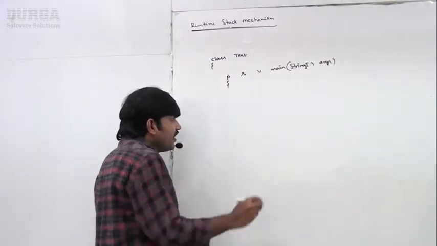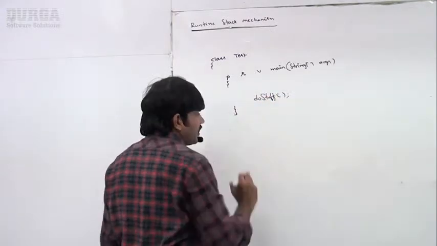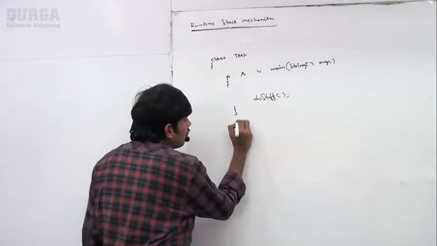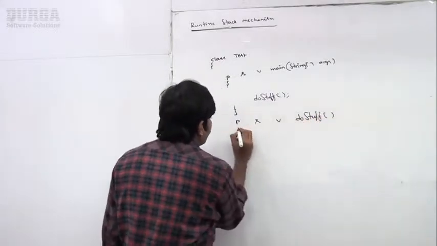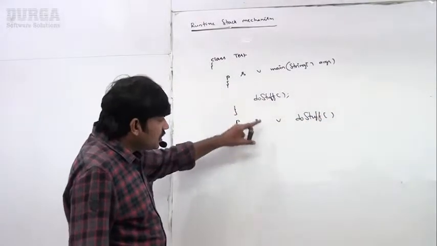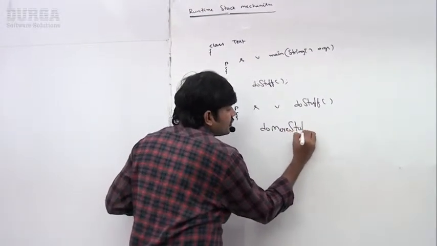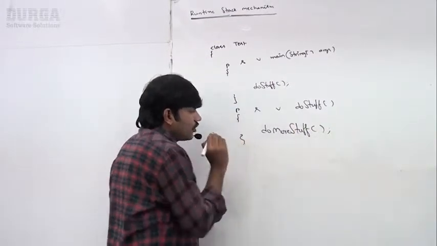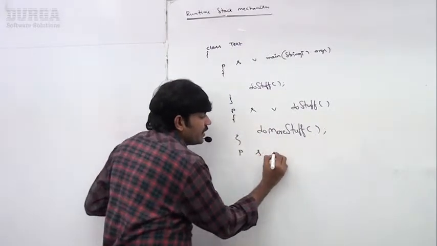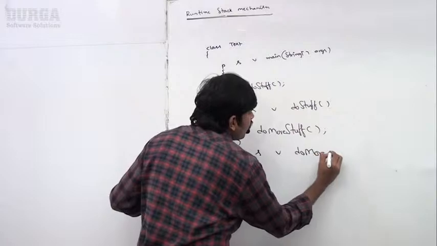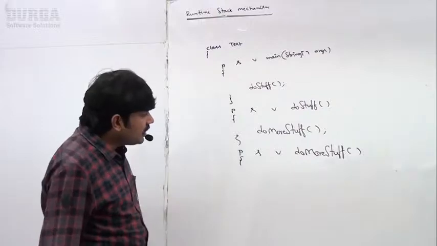Now this main method is calling the doStuff method. Then public static void doStuff internally calls doMoreStuff. Then public static void doMoreStuff.